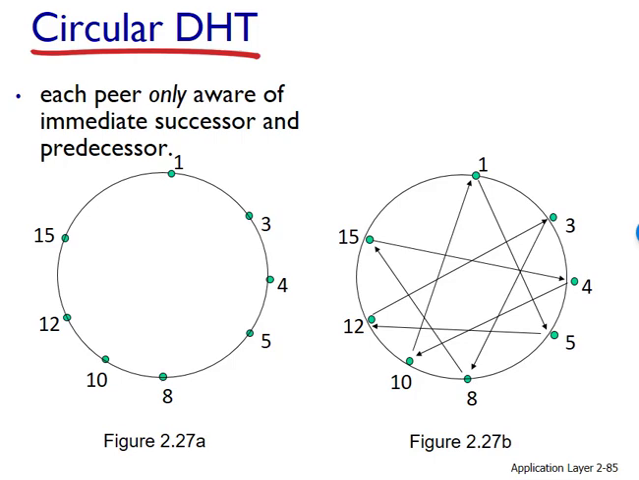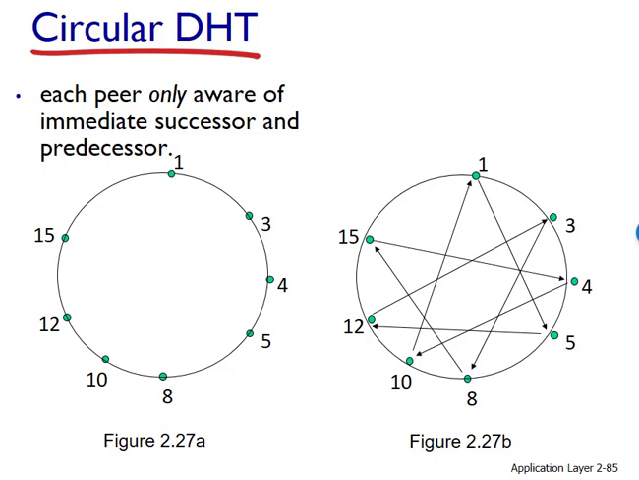This process continues until the message arrives at pair 12, who determines that it is the closest pair to key 11. At this point, pair 12 can send a message back to the querying pair, pair 3, indicating that it is responsible for key 11.